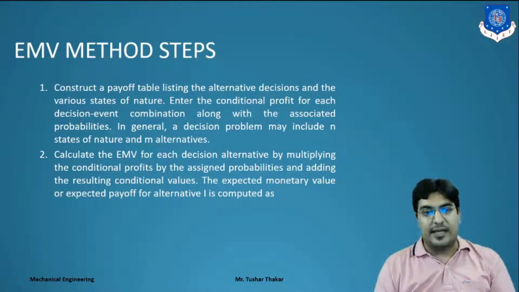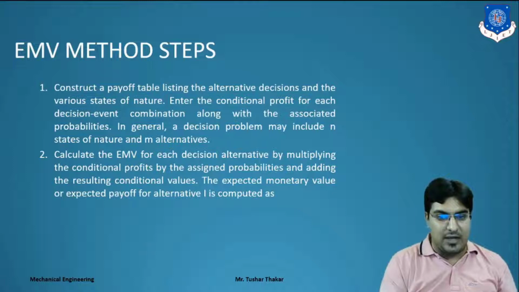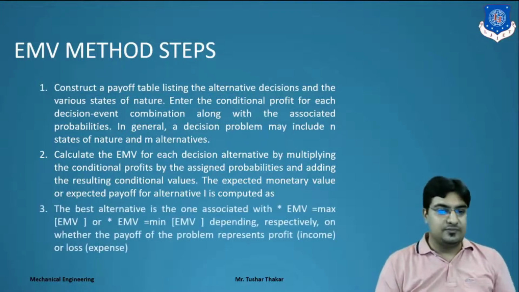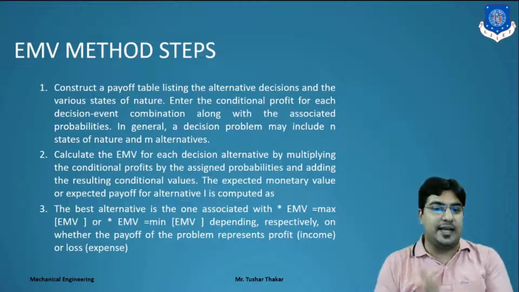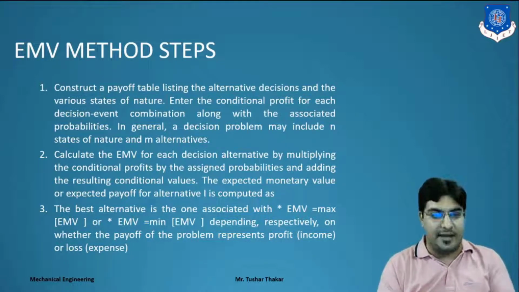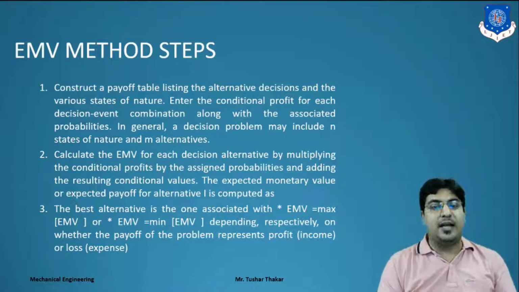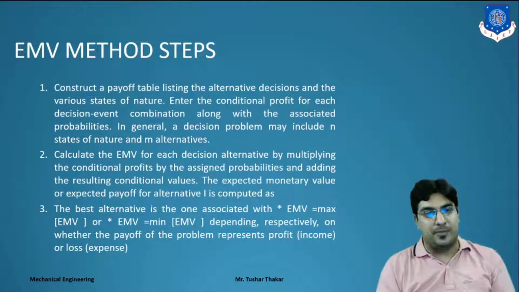The expected monetary value is computed. The best alternative is the one associated with the maximum EMV, depending on whether the payoff of the problem represents a profit or a loss.